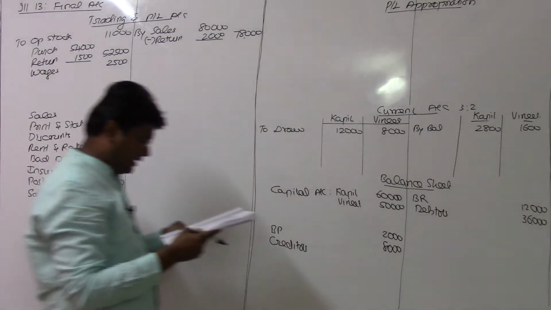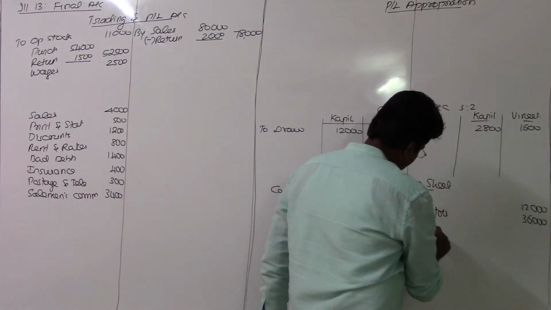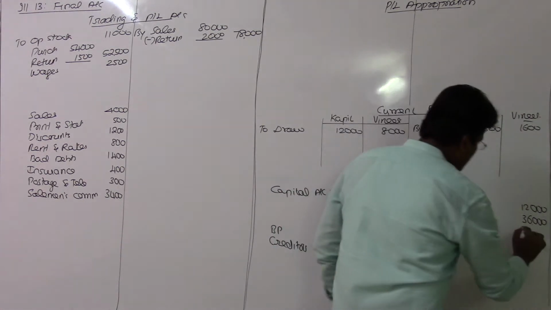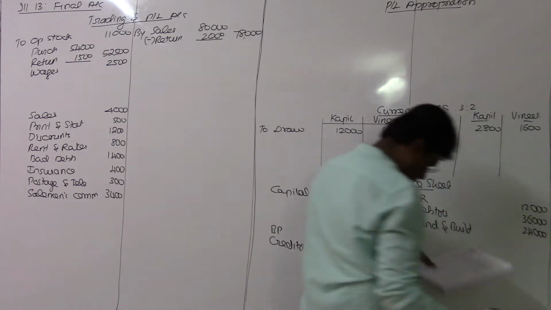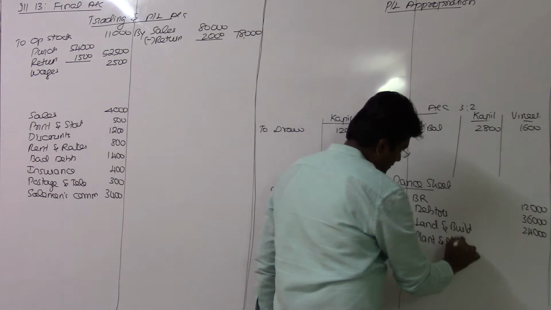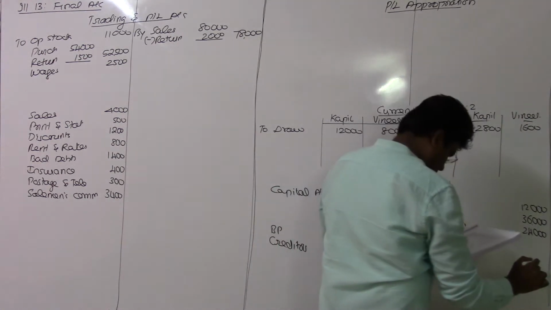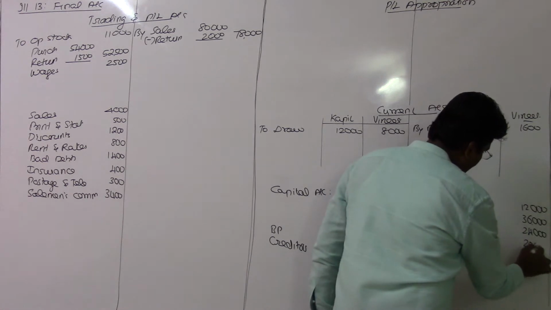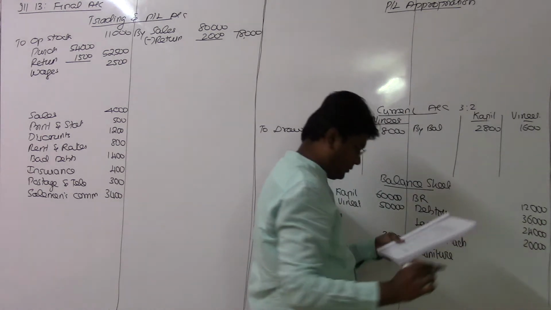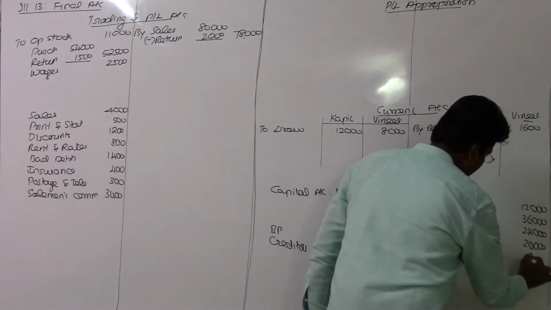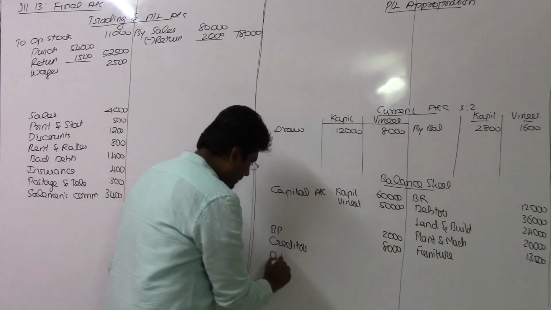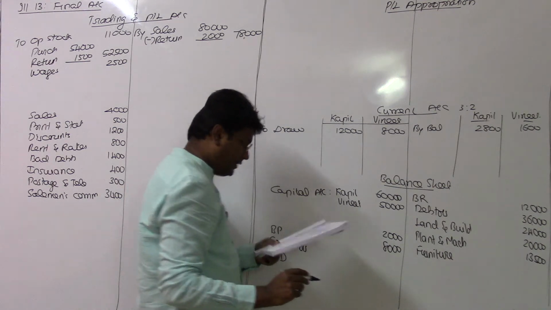Land and building is an asset, I will write that value on the asset side, the value is 24,000. Then plant and machinery, the value is 20,000. Furniture is given, the value being 13,500. Overdraft should come on the liability side, the value being 2,000 rupees.